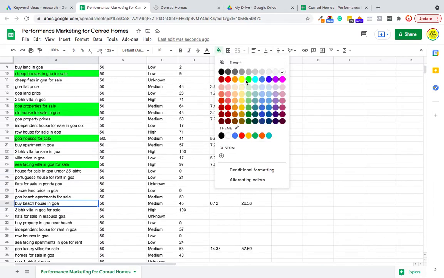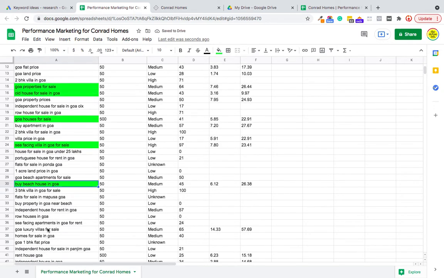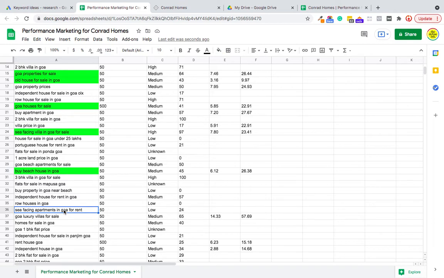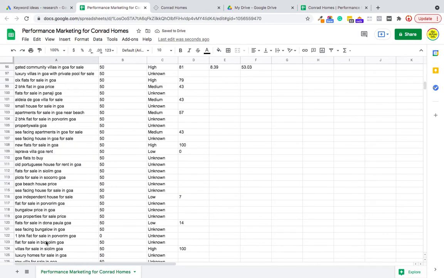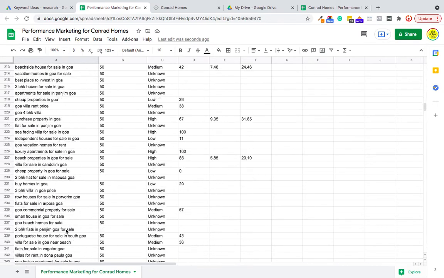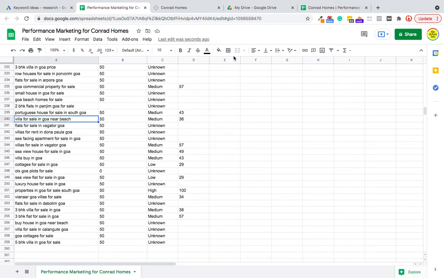"My beach house in Goa." It could be property keywords. We can definitely check and see. The average volume which we are seeing is 50. "Villas for sale in a particular area." If we also serve in the same area, maybe we can take it. If not, then no. "Portuguese house," we do that. "Villas for sale in Goa near beach."